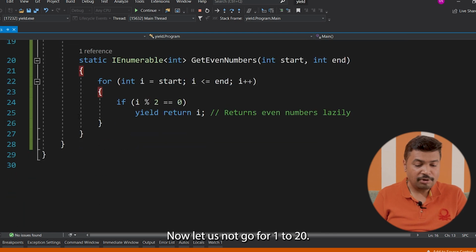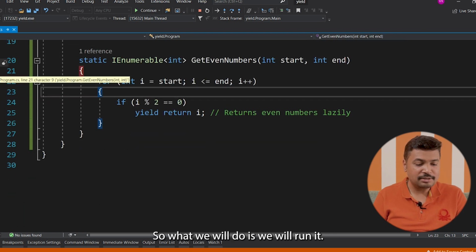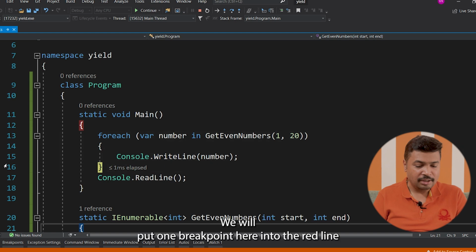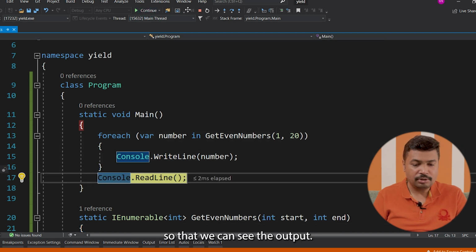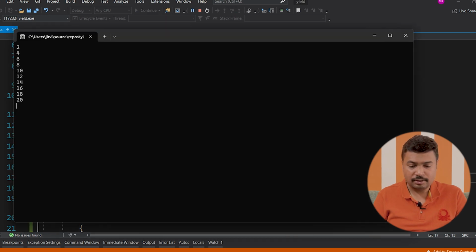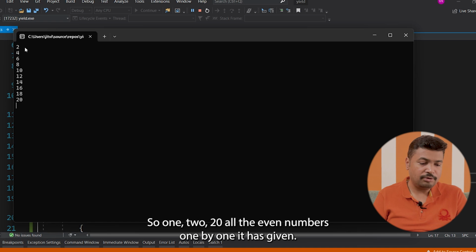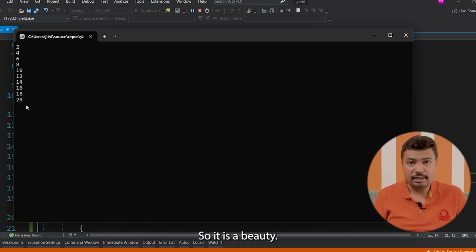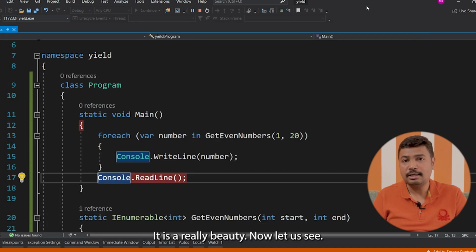Now let's not go for 1 to 20. So what we'll do is, we will run it. We'll put one breakpoint here into the ReadLine so that we can see the output. Now we have seen the output here. So 1 to 20, all the even numbers one by one it has given. So it's a beauty, it's a really beauty. Now let's see what are the real time usage of this one.